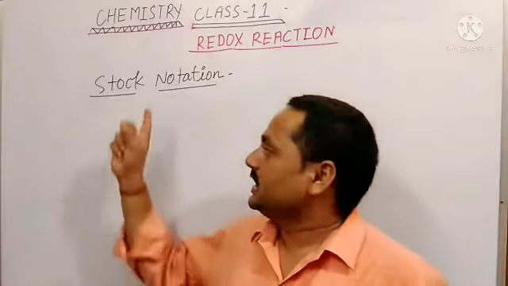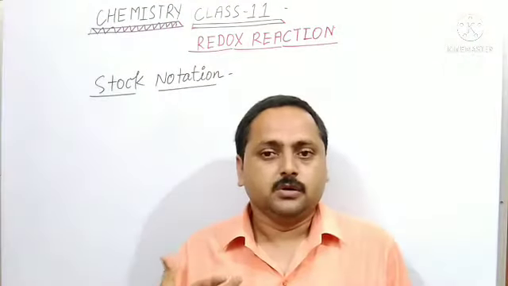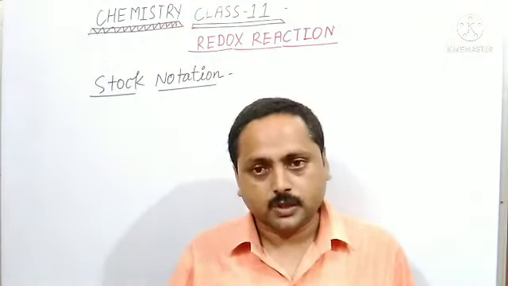So what is that? Stock notation. What is stock notation? I will write some examples here: Sn(IV)Cl4, and next I am writing Hg2(I)Cl2.